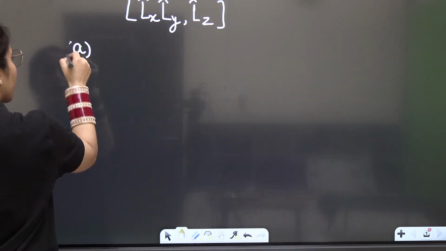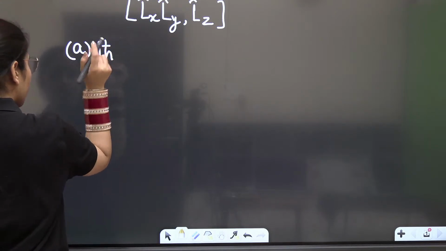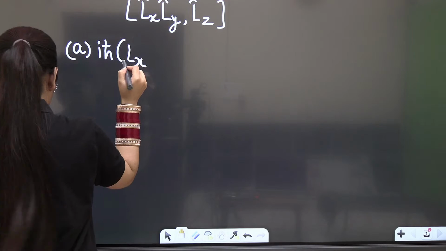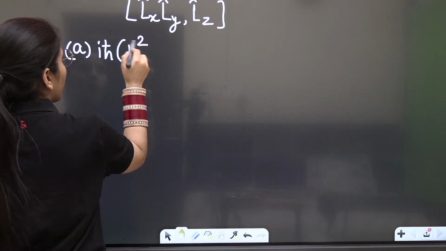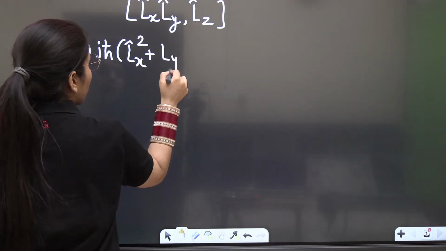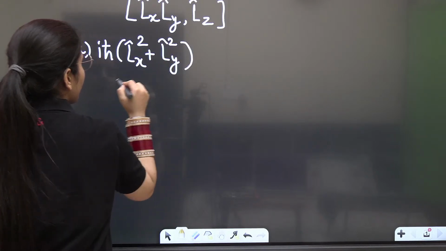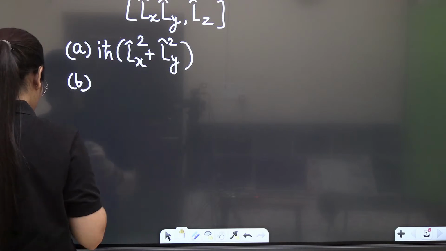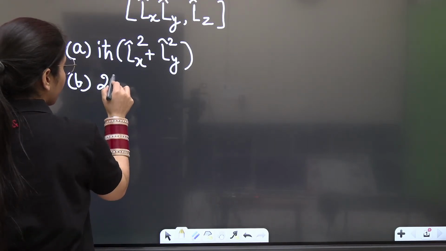Option A has been given. If you get the answer, just mention in the comments which one is the right answer according to you. Option A: Lx squared plus Ly squared. Even if somewhere the cap will not be there, you should still consider that it's an operator. Option B: 2 iota h cut Lz.